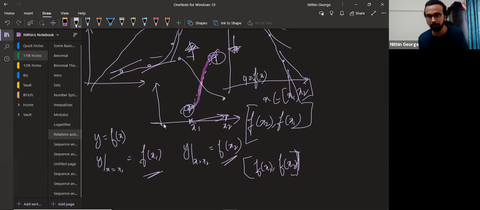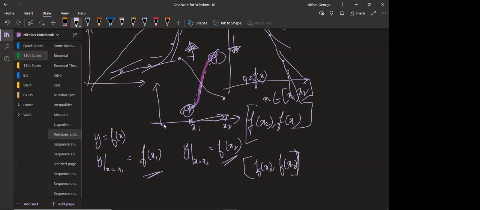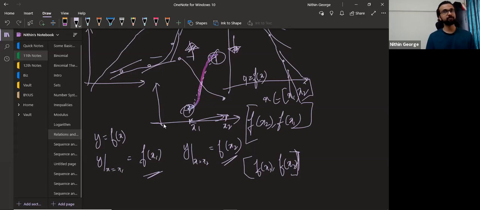If the same function y equal to f of x was a decreasing function between x1 and x2, the first value, f of x1, will be the largest because it's decreasing from there. All other values will be smaller than that. And the last value will be at x2. There's no value beyond x2 I'm looking at, because that will be the smallest. The smallest value will be f of x2. The largest value will be f of x1. Guys, you got this? Yes, sir.